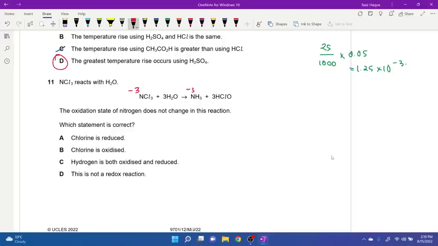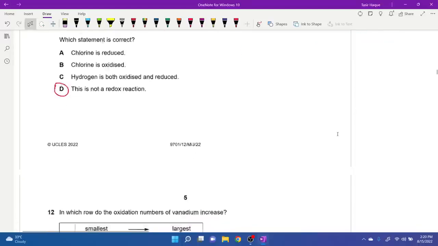What about chlorine? Chlorine is plus 1 over here because 3 chlorines is plus 3. Oxygen is at minus 2, hydrogen is at plus 1, total is plus 2. So for HClO, oxygen is at minus 2, chlorine is at plus 1, hydrogen is at plus 1. So here's the thing really, hydrogen is plus 1 over here as well. This is not a redox reaction because all the oxidation numbers have remained the same. So this was a trick question.